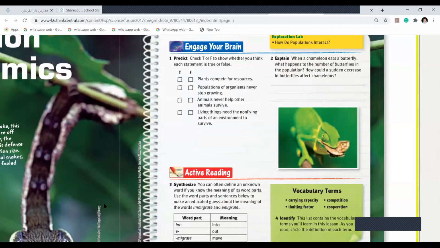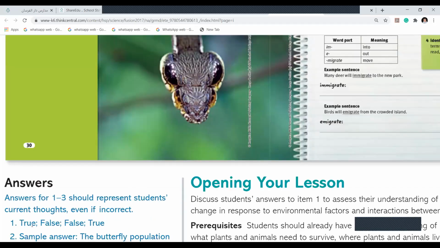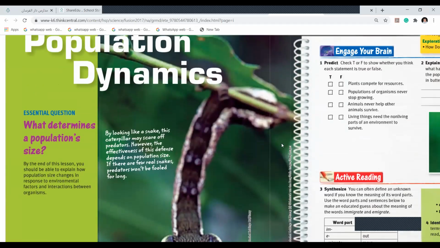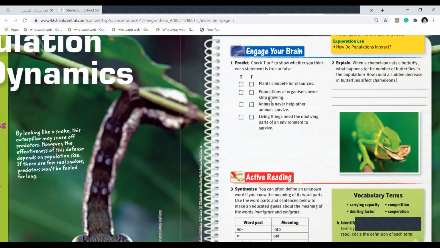For example, if one plant does not get enough space, will it be able to produce? It competes with the other. That's the reason we are writing true for that. First one is true. Second and third, they are false. Population of organisms never stops growing. False. They stop growing